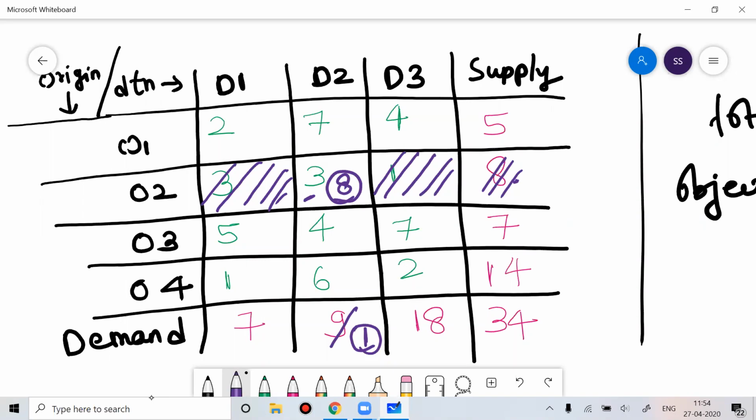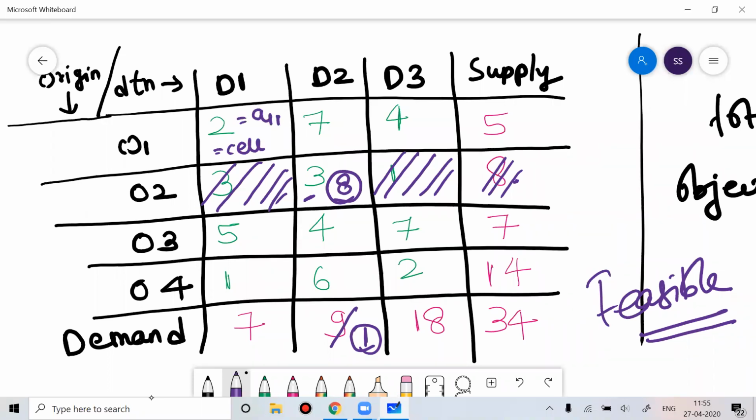So first, to get the answer for this problem, the answer I can get is called a feasible solution. How to get a feasible solution? You can start with any cell. These are called cells. I'll write this as A11, this is A12, this is A13. So don't get confused. I can start with any cell. It doesn't matter. If you want a feasible solution, you can start with any cell.